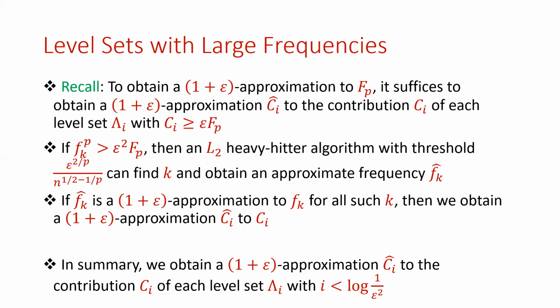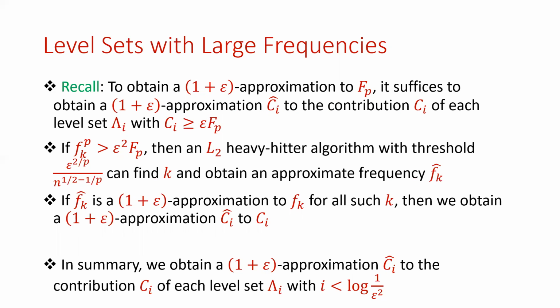Now recall, to obtain a 1 plus epsilon approximation to Fp, it suffices to obtain such an approximation to the contribution of each level set. Now we know that if the pth power of the frequency of k is sufficiently large, then an L2 heavy hitter algorithm will be able to identify the coordinate k and obtain an approximate frequency.